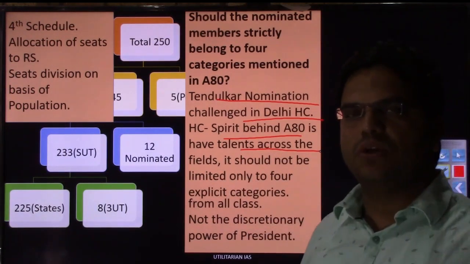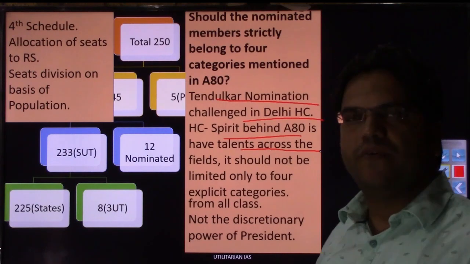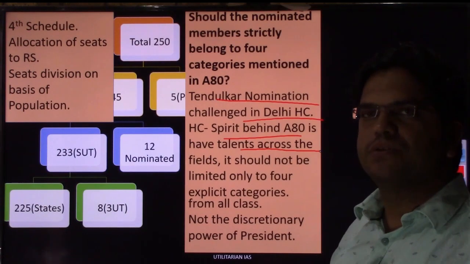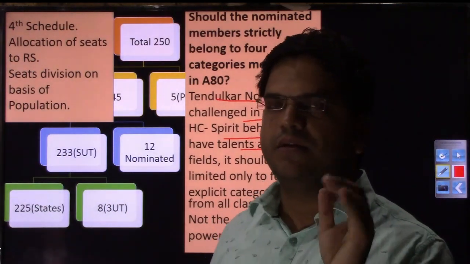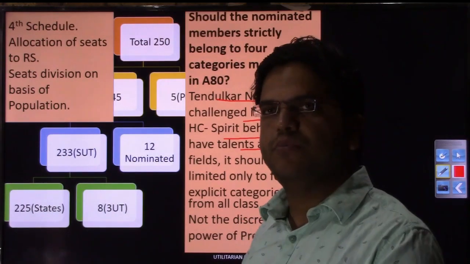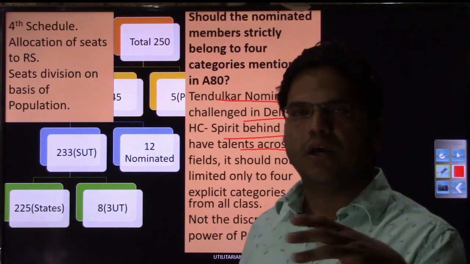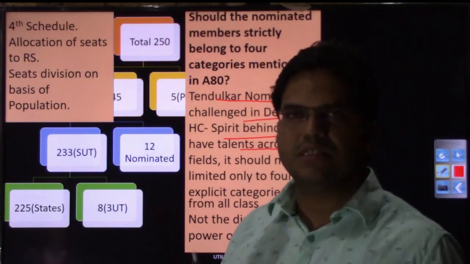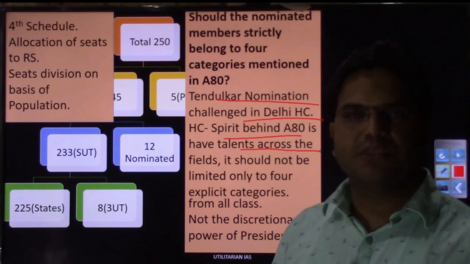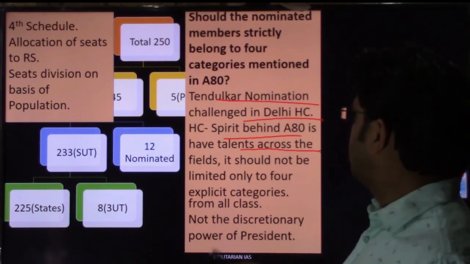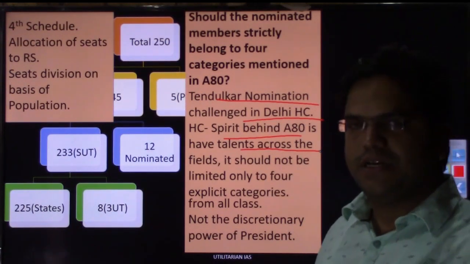So we need not limit ourselves only to the 4 fields mentioned in the Constitution. If you find talent in economics, like a Nobel laureate such as Abhijit Banerjee, and you want his valuable experience in Rajya Sabha, you can bring Abhijit Banerjee into the Rajya Sabha.